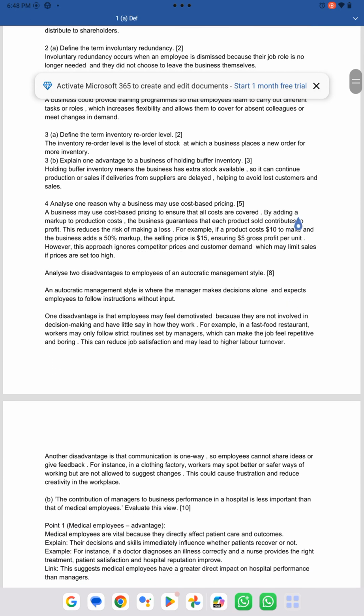Question number 5, where we need to analyze one reason why a business may use cost-based pricing. Here we need to write the proper application as well. A business may use cost-based pricing to ensure that all costs are covered. By adding a markup to production cost, the business guarantees that each product sold contributes to profit, and this reduces the risk of making a loss. For example, if a product costs $10 to make and the business adds a 50% markup, the selling price is $15, ensuring $5 profit per unit. However, this approach ignores competitor prices and customer demand, which may limit sales if prices are set too high.